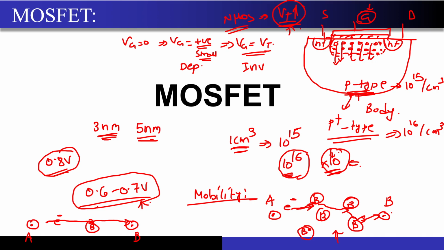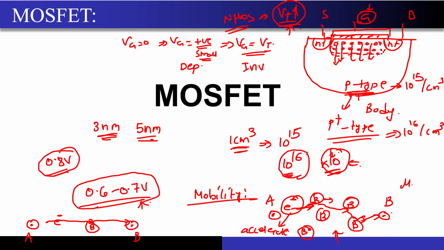Now what are the consequences of this? When this electron tries to accelerate, it immediately hits an impurity atom, that is your boron atom. Again, after hitting, if it tries to accelerate, it will immediately hit another boron atom, correct? So these collisions will be avoided if you decrease your doping.